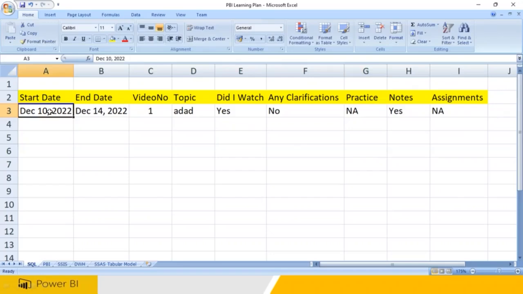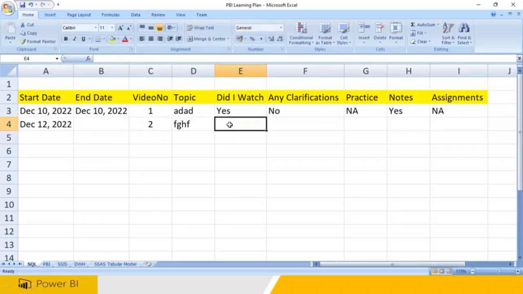So when did you start and when did you finish this video? If you finish it the next day or the same day, you will come to know that you're a bit faster, right? Then you start video number two and give the start date. Say you started after the 10th, then for 2 days you did not open the book, and then on the 12th you started again. You will come to know how many times you're taking a break and how many days you took to complete this video. So the start date of the video, the end date of the video, video number two in SQL Server, and the topic name.